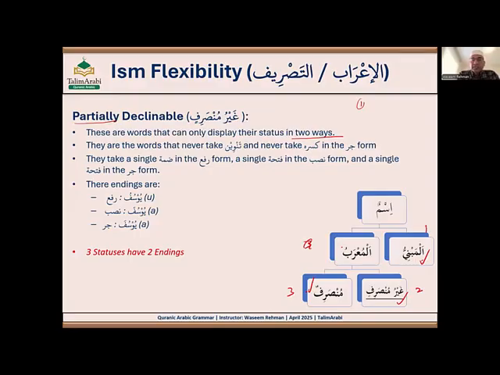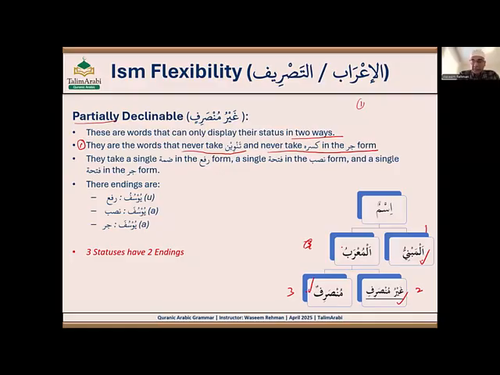So these are the words with another property: partially declinable words never take tanween and never take kasra in the jar form. Okay, so that's a very important point. If you have any question, just ask right away.